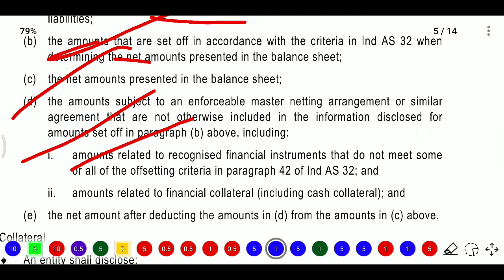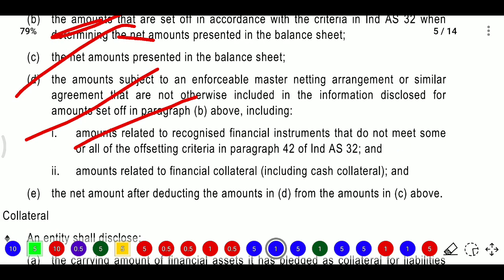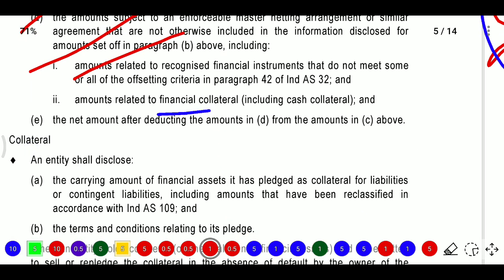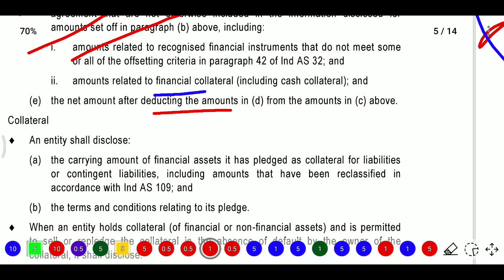If not, what are the provisions, meaning the rules explaining whether it is possible to net off or not. We will see that item. Then amounts related to financial collateral, including cash collateral, and the net amount after deducting the amount.